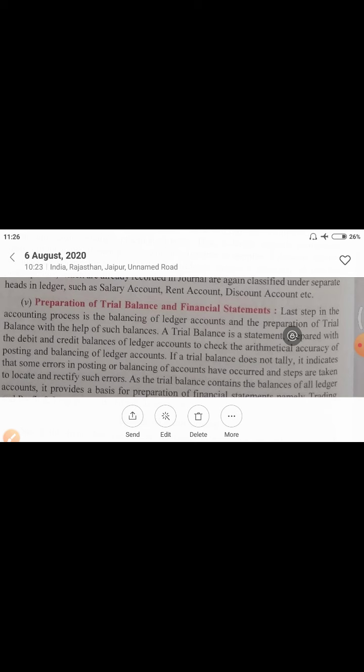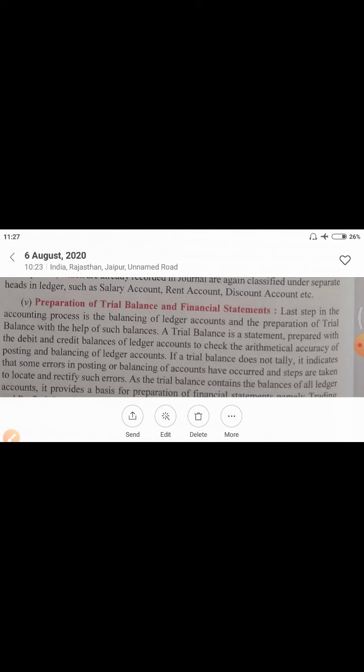And the last step is preparation of trial balance and financial statements. What is the meaning of trial balance? Trial balance will be a statement that will check your arithmetical accuracy. After preparing ledger accounts, you prepare the trial balance, and in the trial balance we record all the balances of ledger accounts.